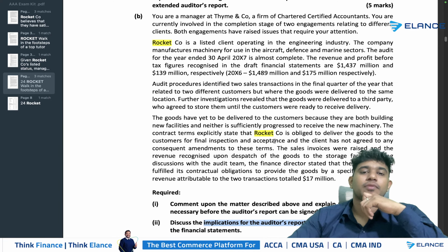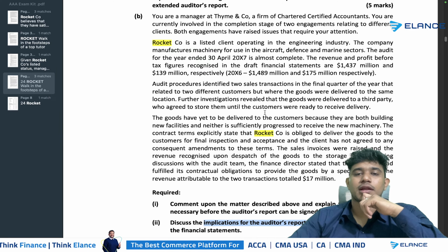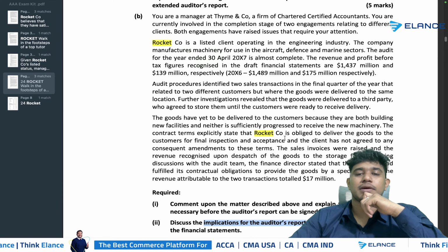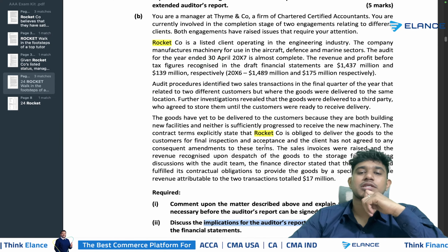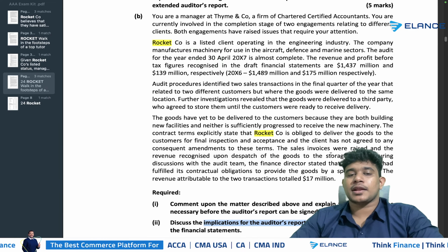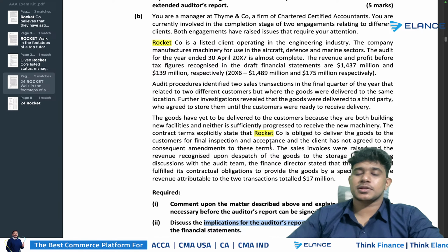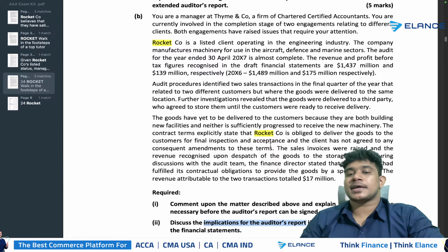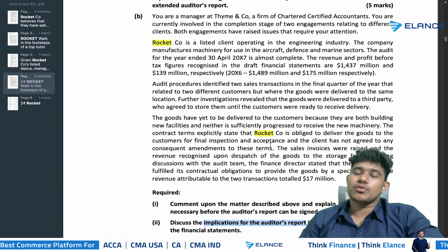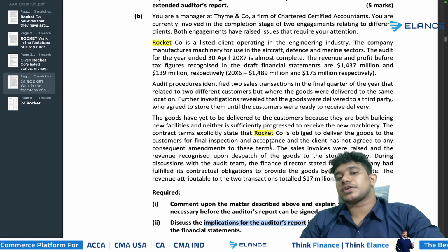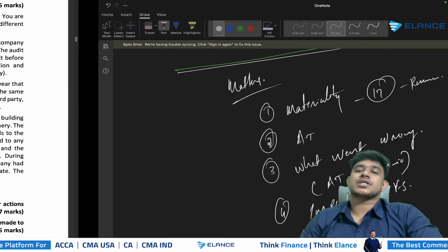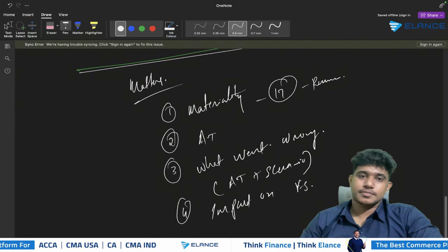However, by performing the audit procedures, it is concluded that goods have been delivered to a different warehouse and the goods are yet to be inspected by the customers. So the performance obligation is still outstanding. But the finance director has stated that the company has fulfilled the contractual obligation, and they have recognized the revenue of 17 million relating to two sales transactions. Therefore, the deferred income of the company is understated and the revenue is overstated. So this is how you need to present the matters part.